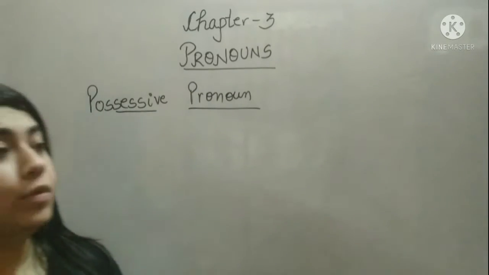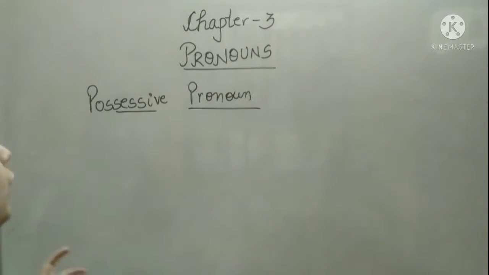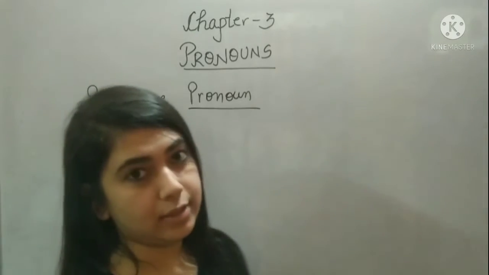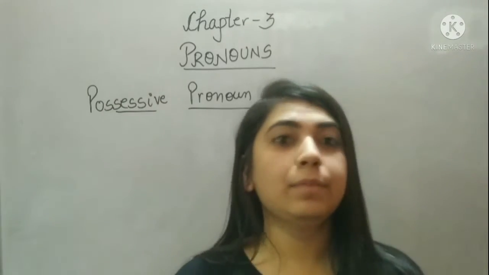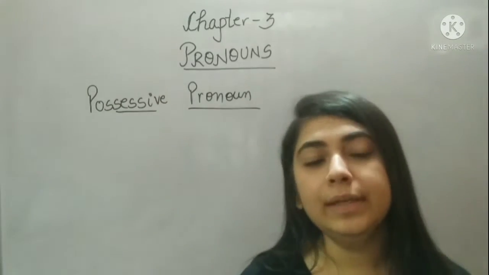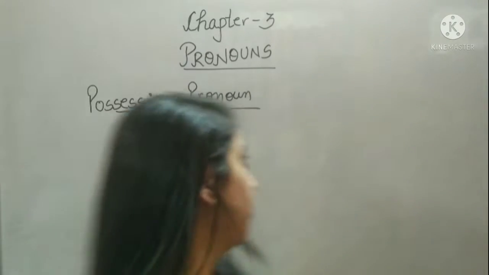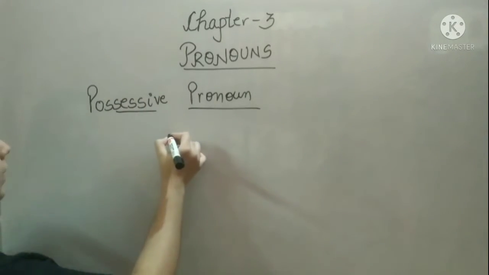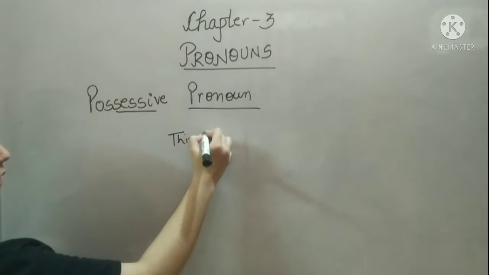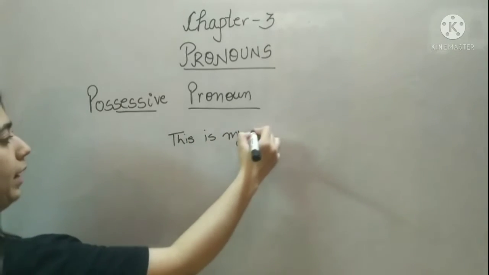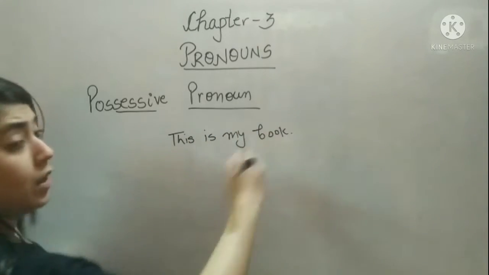Possessive is when something belongs to us. Okay, something belongs to you, something belongs to me. Those are possessive pronouns. For example, I am saying, this is my book. What is the other way of saying the same sentence?